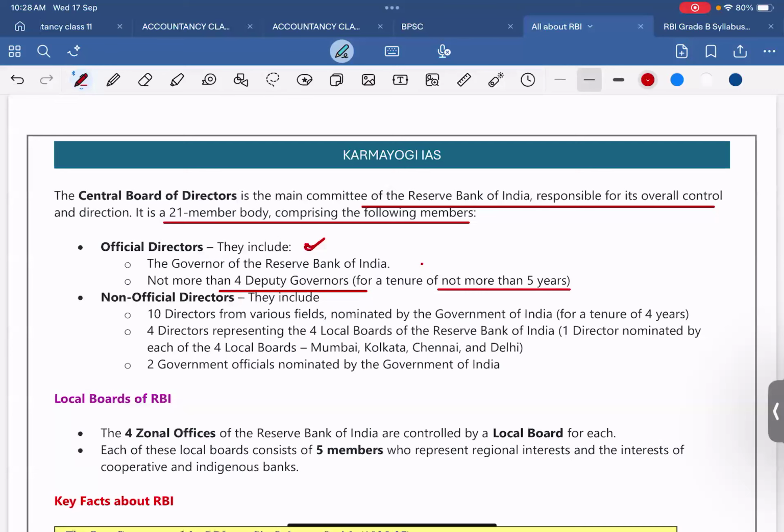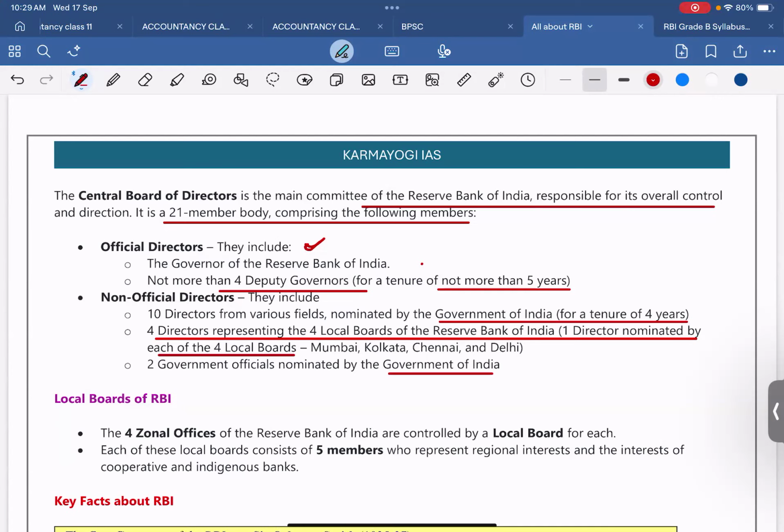Non-official directors: they include 10 directors from various fields nominated by the Government of India for a tenure of 4 years. 4 directors representing the 4 local boards of the RBI, 1 director nominated by each of the 4 local boards, that is Mumbai, Kolkata, Chennai and Delhi, and then 2 government officials nominated by the Government of India.